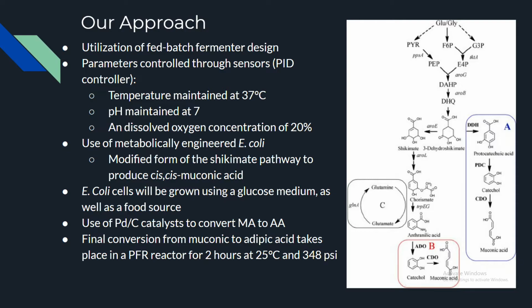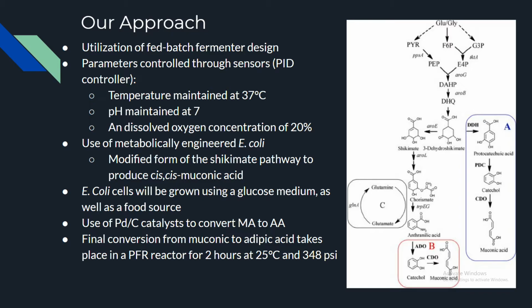Our approach utilized a fed batch fermenter design. The parameters were controlled using PID controllers that would maintain the temperature at 37 degrees Celsius, a pH of 7, and a DO concentration of 20%. The use of metabolically engineered E. coli was used with a modified form of the shikimate pathway to produce cis-muconic acid. E. coli cells will be grown using a glucose medium as their food source. There will be use of a palladium carbon catalyst to convert the muconic acid to adipic acid.